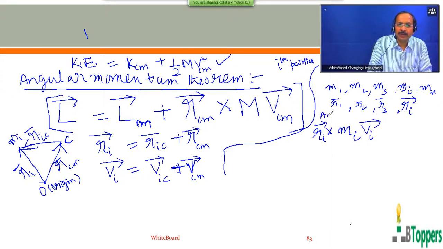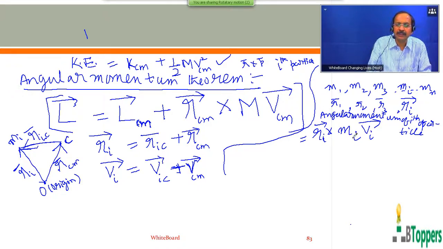That is the angular momentum, from the definition of angular momentum, of the ith particle with respect to the origin of the fixed frame of reference, or the inertial frame of reference, equal to r bar cross p bar. From the basic definition, the angular momentum of a particle with respect to the origin, we write r bar cross p bar, where p bar is the linear momentum vector of the particle. So the linear momentum of the ith particle, we can write mi vi bar. Mi represents the mass of the ith particle.